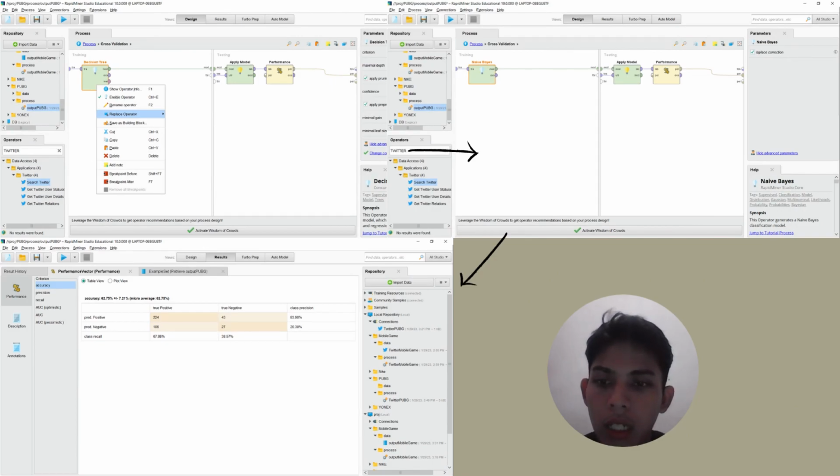Okay, lastly, we need a different percentage accuracy model. So we need to change the model in the operator part of the model. In the operator part of the decision tree model, we change it to the Naive Bayes model and we run the process. And we will get a percentage accuracy for the Naive Bayes model, which is 84.50%. So the process for the dataset testing is complete.